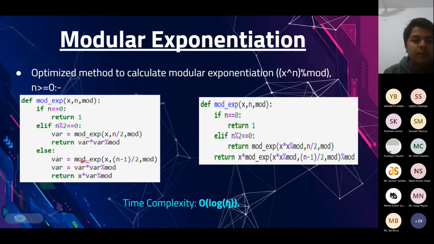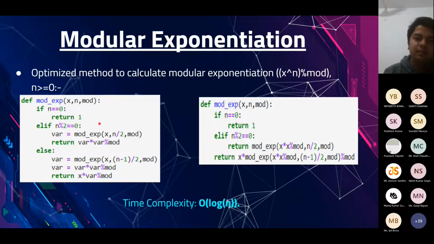If the exponent is odd, we separate out one x, and we are left with n minus 1, which is even. So I can calculate x raised to the power (n minus 1) by 2. If we multiply it with itself, we get the value of x raised to the power n minus 1. And if we once again multiply it with x, then we get x raised to the power n. Okay, so this was one particular method of understanding binary modular exponentiation.